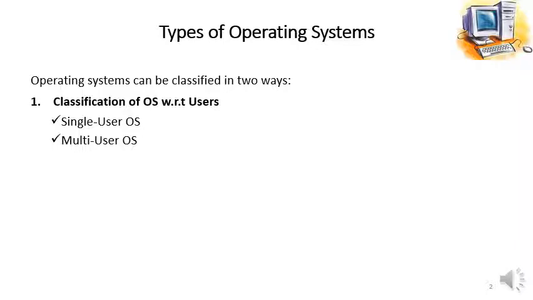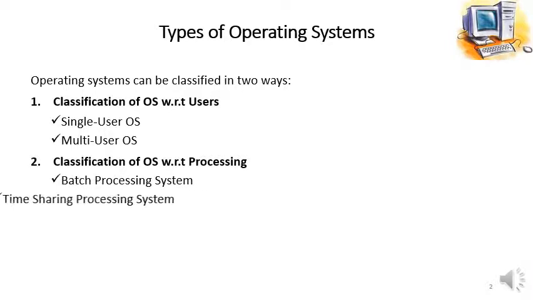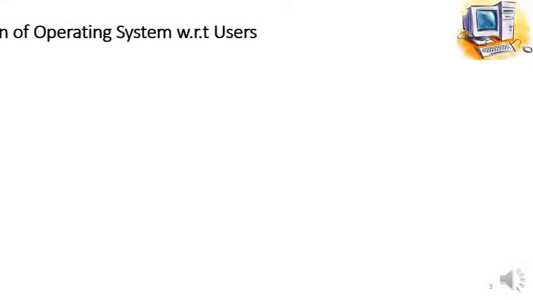The second way through which we can classify the operating system is the classification of operating system with respect to processing, the way of processing. Batch operating system, time sharing operating system, and real-time processing system. These are the three types of operating systems with respect to processing. So we will discuss these different types of operating system with respect to different classification in this lesson. First of all, classification of operating system with respect to users.